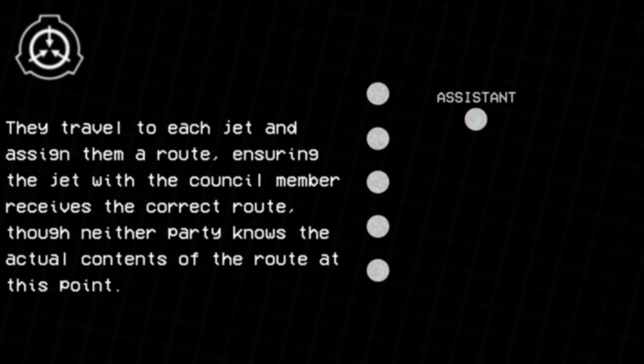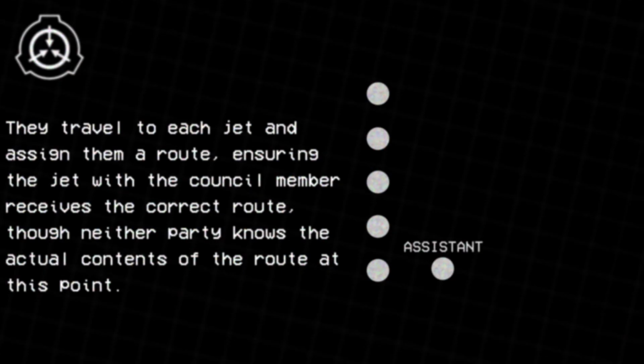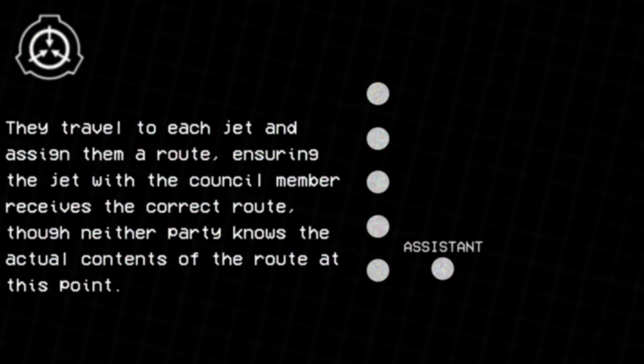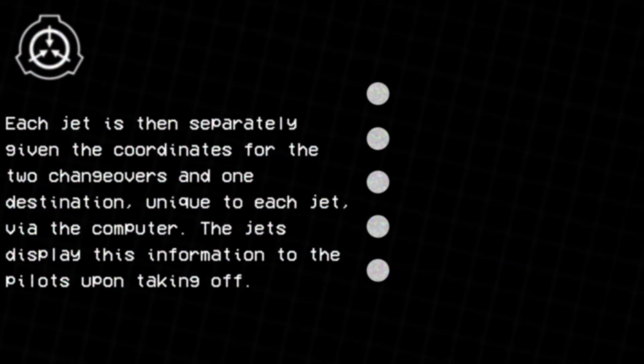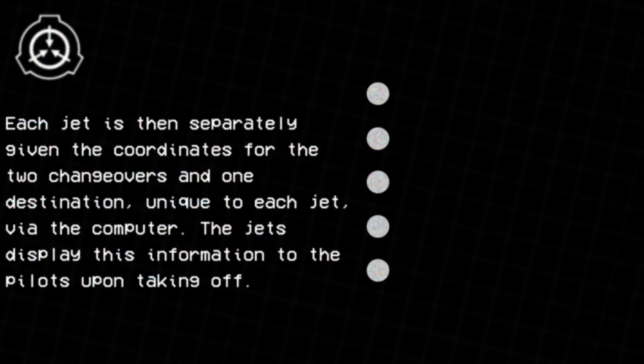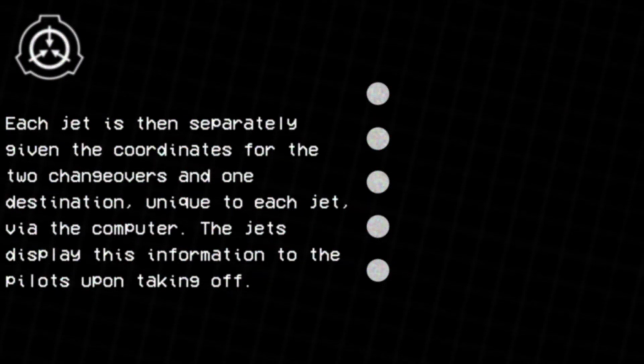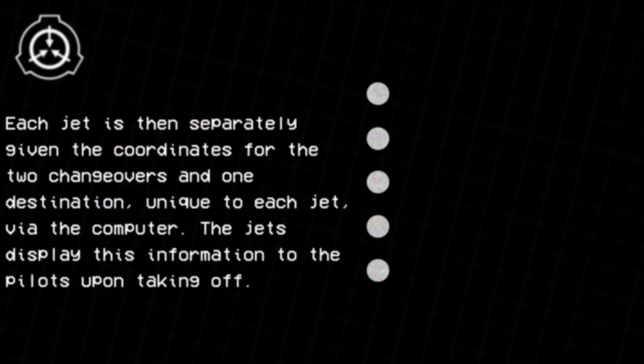They travel to each jet and assign them a route, ensuring the jet with the council member receives the correct route, though neither party knows the actual contents of the route at this point. Each jet is then separately given the coordinates for the 2 changeovers and 1 destination, unique to each jet, via the computer. The jets display this information to the pilots upon taking off.